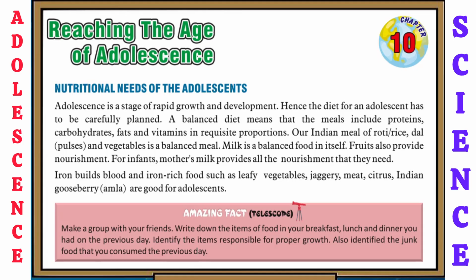Our Indian meals of roti, rice, dal, that is pulses, and vegetables is a balanced meal. Milk is a balanced food in itself. Fruits also provide nourishment. For infants, mother's milk provides all the nourishment that they need. Iron builds blood, and iron-rich food such as leafy vegetables, jaggery, meat, citrus, Indian gooseberry, that is amla, are good